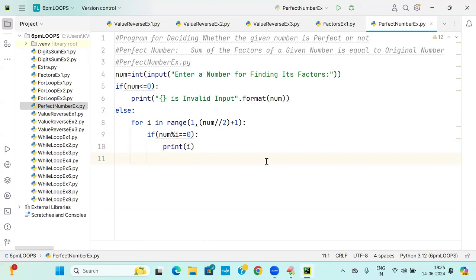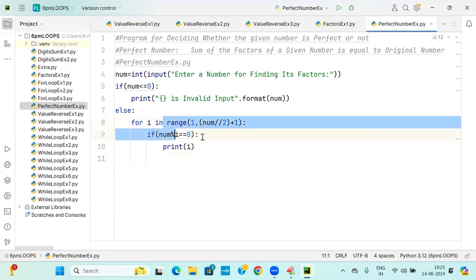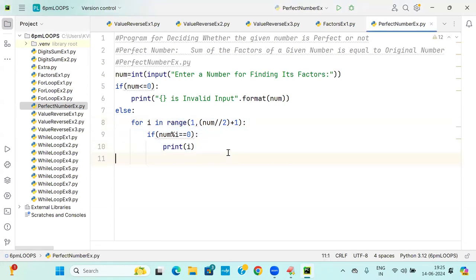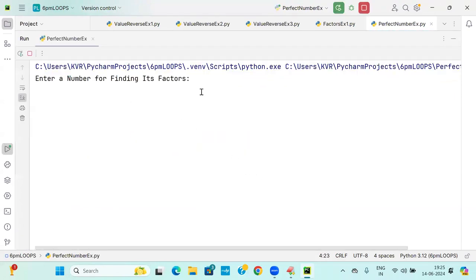Okay, so I'll go to this. Hemnath Sai is asking, sir, please explain the for loop in this program. In all the programs, the for loop remains the same. Now, the for loop is printing the factors or not? Execute. Now I'm going to say it's 24. What are the factors of 24?